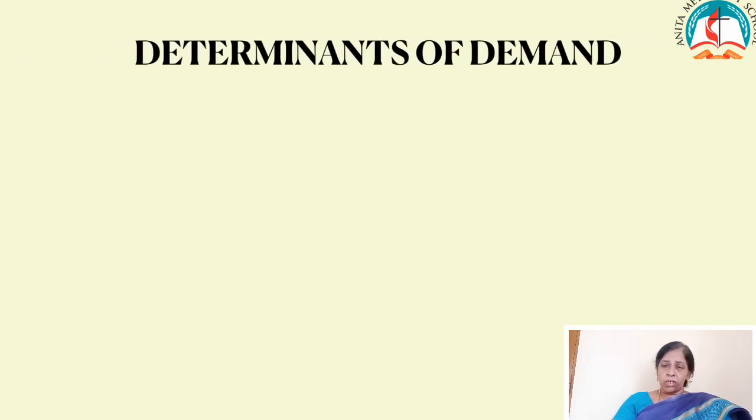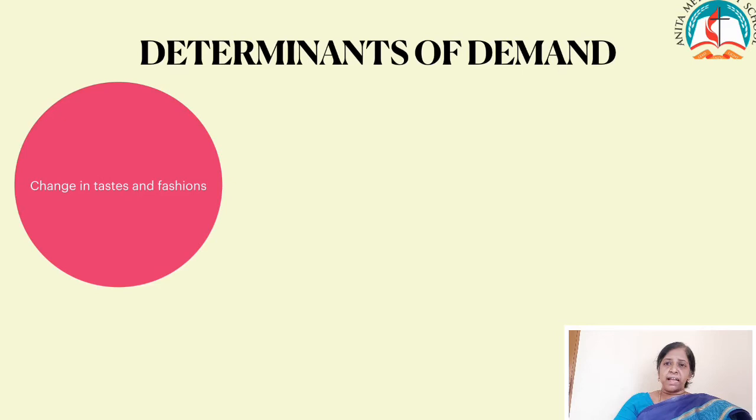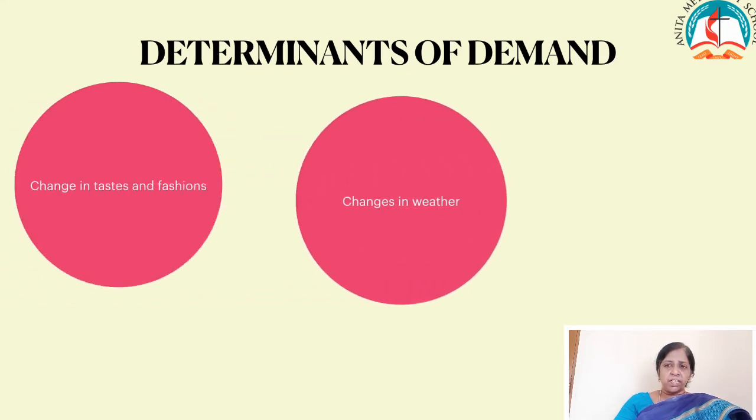Children, shall we learn the determinants of demand? That is, certain factors are going to determine the demand. First one, changes in taste and fashion. That is, when there is a change in the taste and fashion, people will move to the new product and they go for it. Change in weather. When there is a change in the weather also, people will go for a new product. That is, when summer arises, people will buy more cool drinks.